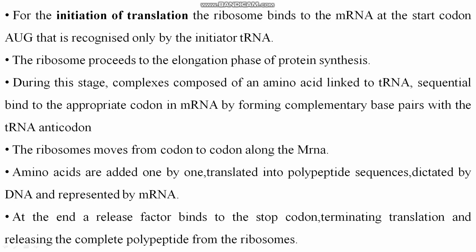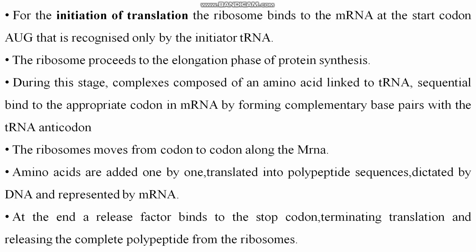The ribosome binds to the mRNA at the start codon AUG. Remember, binding will always take place at the AUG only. Clear? Because this is the initiation codon that is recognized only by the initiator tRNA. I told you in the last lecture that there is a particular tRNA, a particular transfer RNA, for the different amino acids, right?